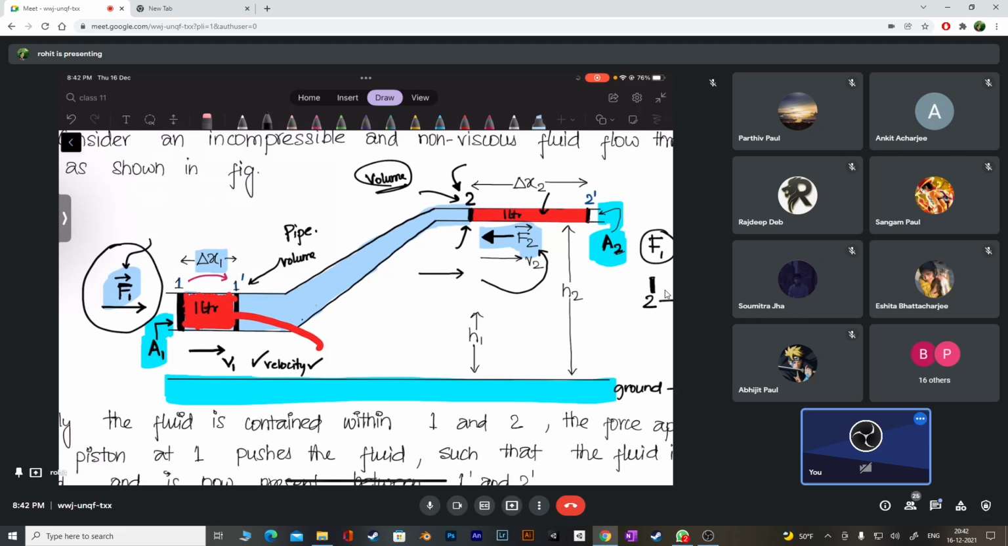But what do you think? The displacement of this piston 2, is it same or will it be much more? Much more, because it's a smaller area. To compensate for the entire volume, the length should be very large, or not? I think you agree with this, right, guys?